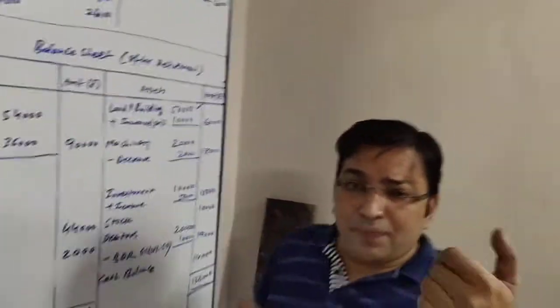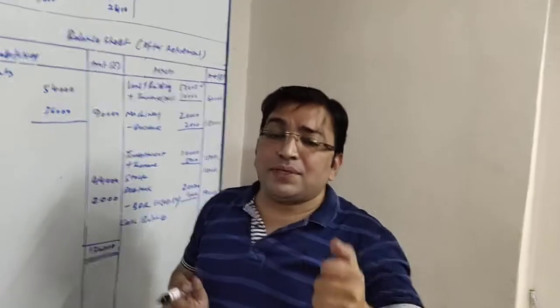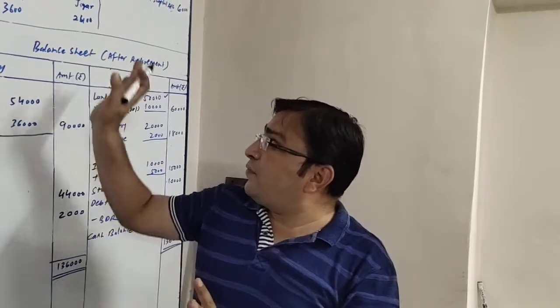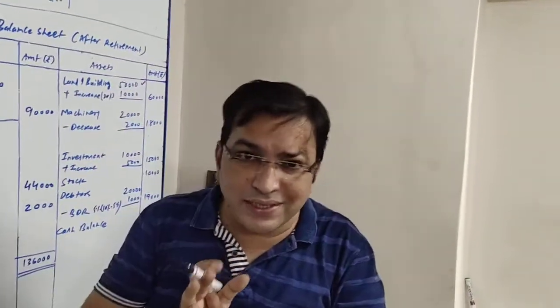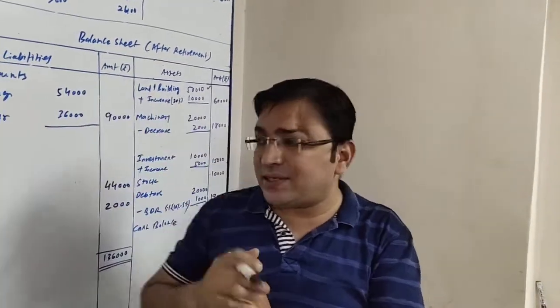Now we know this will be paid by Chirag and Jigar. That means it will be adjusted from their capital account. 3,600 will be debited to Chirag's capital and 2,400 will be debited to Jigar's capital, and 6,000 will be credited to the retiring partner, that is Keshav's capital. So here it is.